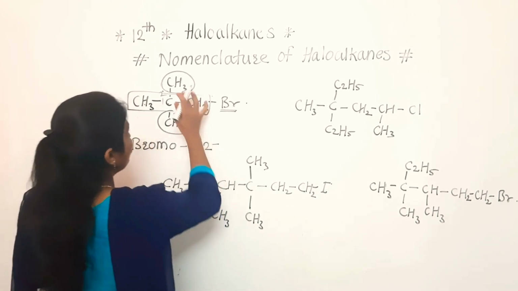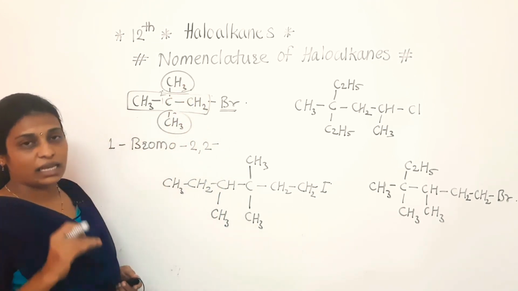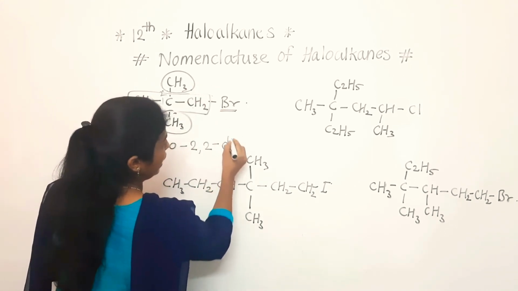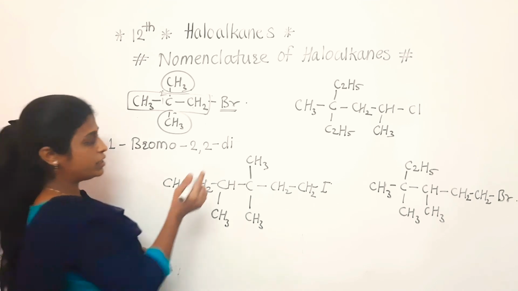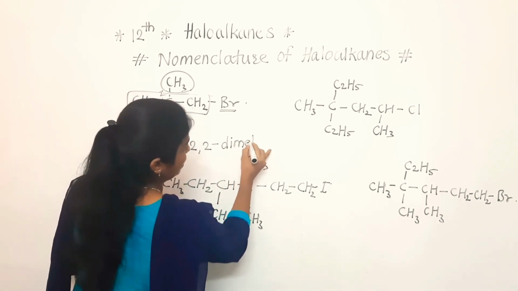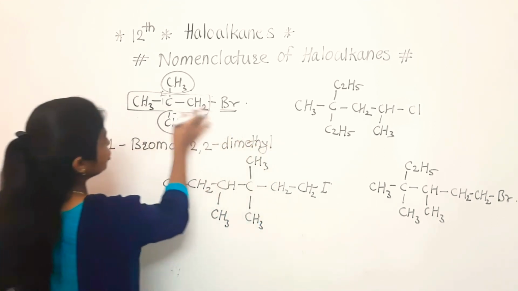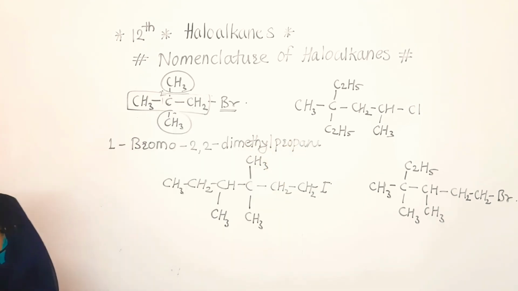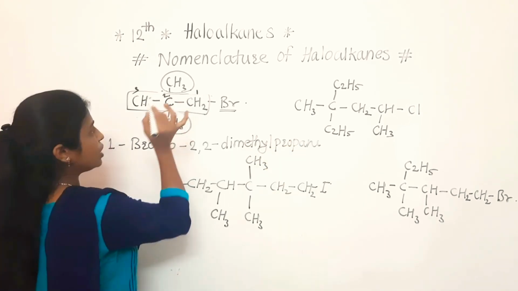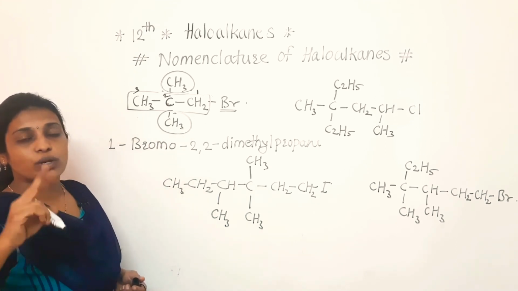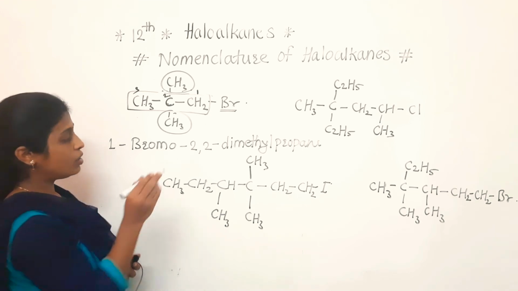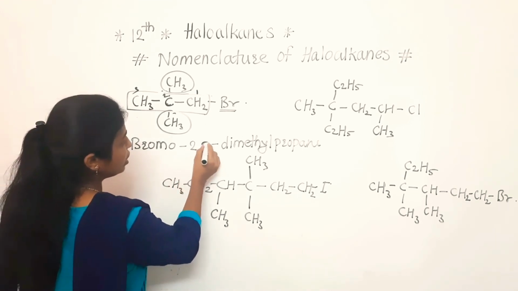After that, see, both substituents are the same, so how many are there? 2 are there, so we are writing here di. Which substituent is there? Methyl, so dimethyl. How many carbons are in the straight chain? That is 3, so it will end with propane. Once again I am telling you, listen carefully. On the second carbon, 2 substituents are there and these are at the same position, that's why we have repeated the position.